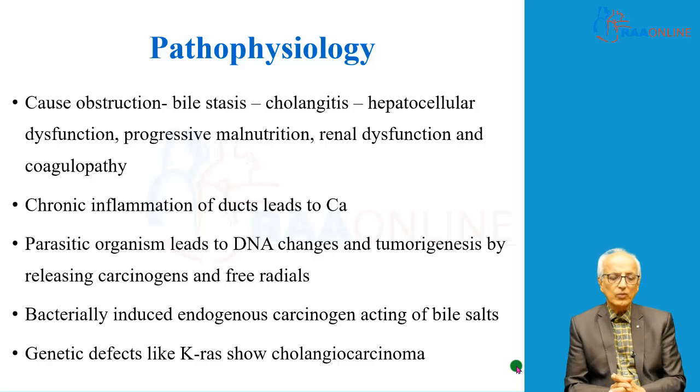What are the causes for cholangiocarcinoma? Chronic inflammation of the duct leads to the cancer. Parasitic organisms lead to DNA changes and tumorigenesis by releasing carcinogens and free radicals. Bacterially induced endogenous carcinogens acting on the bile salt is another possibility. Genetic defects like KRAS show cholangiocarcinoma.